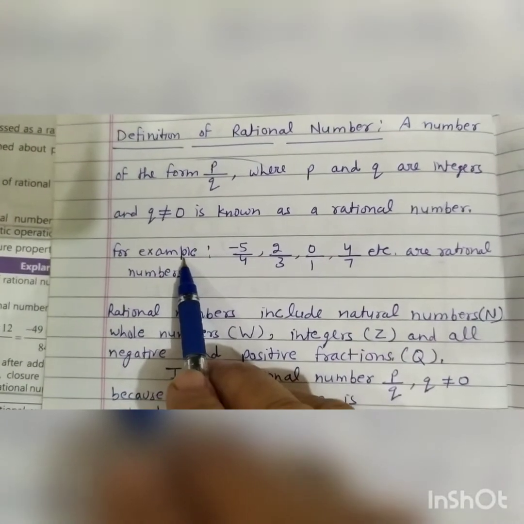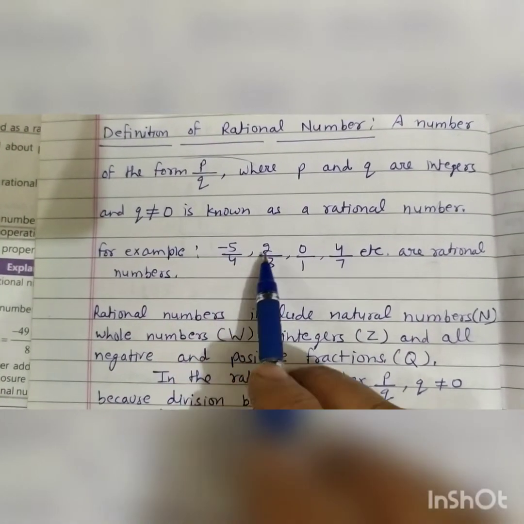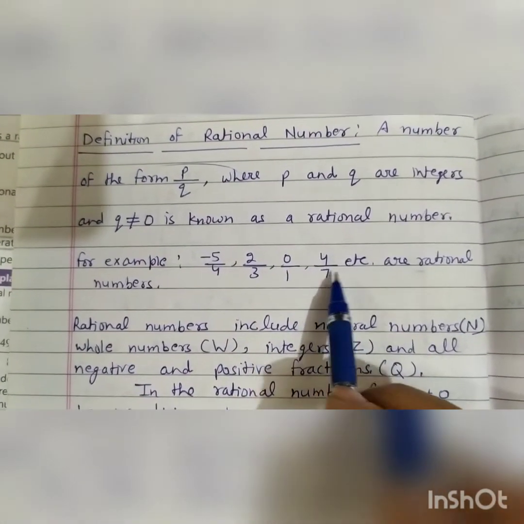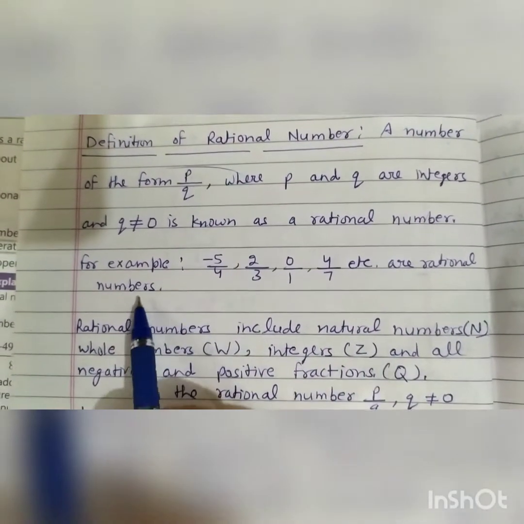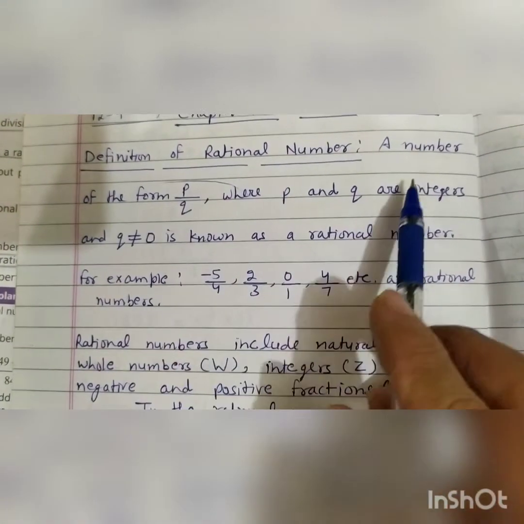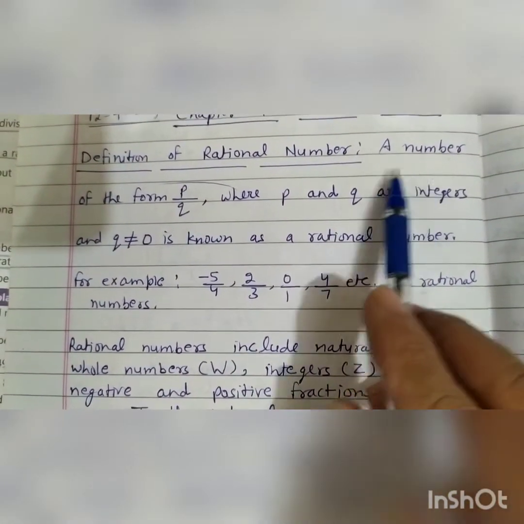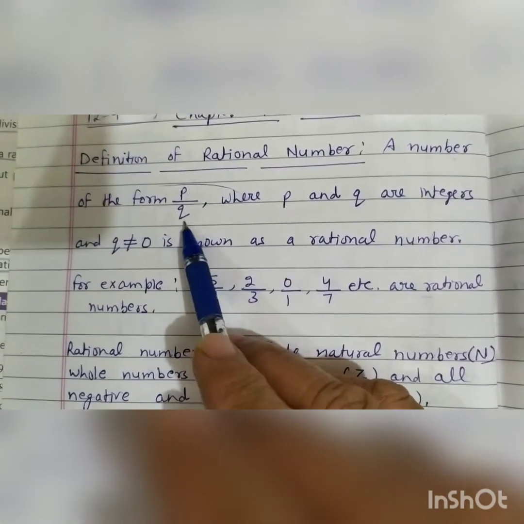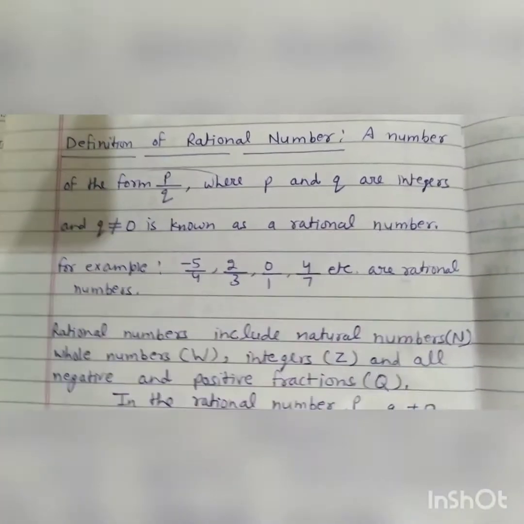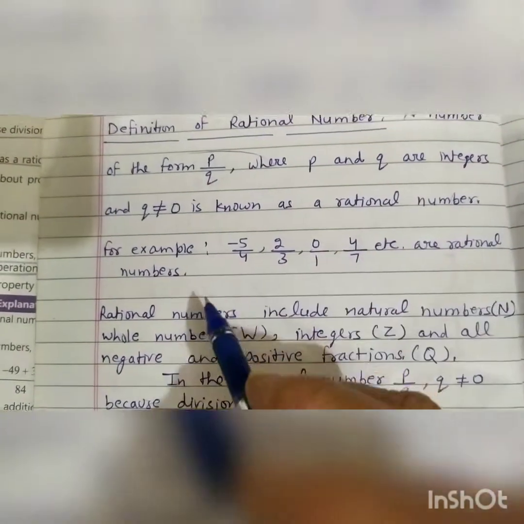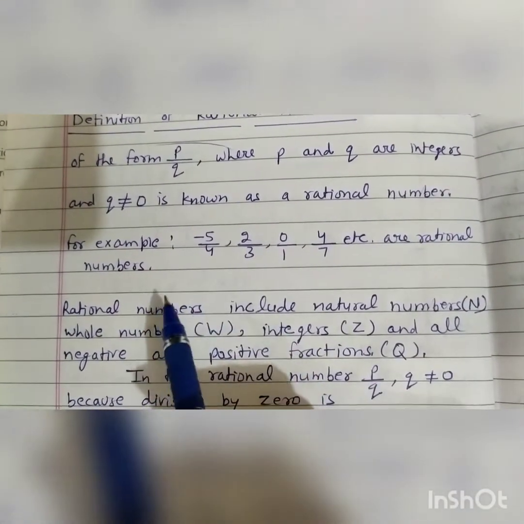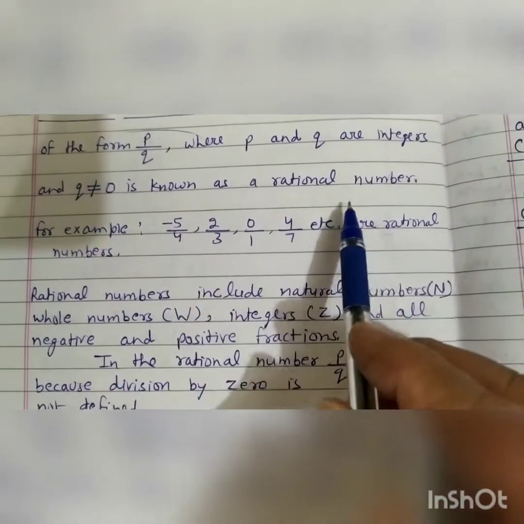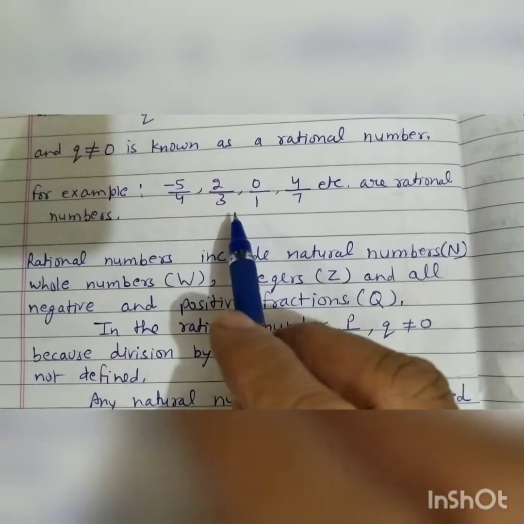For example, minus 5 upon 4, 2 upon 3, 0 upon 1, 4 upon 7, etc. are rational numbers. So students, those numbers which can be written in the form of p upon q. P means numerator, q means denominator. You write the numbers in numerator upon denominator in the fractional form. Those numbers are known as rational numbers.